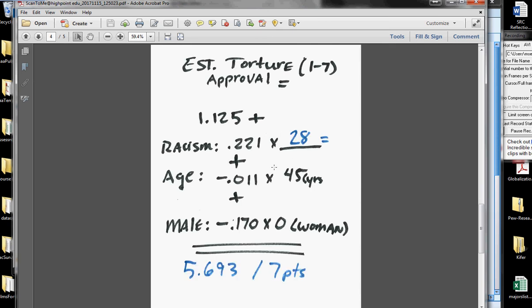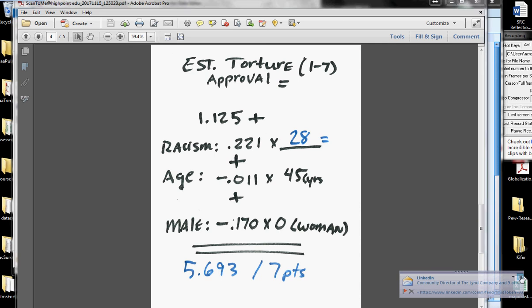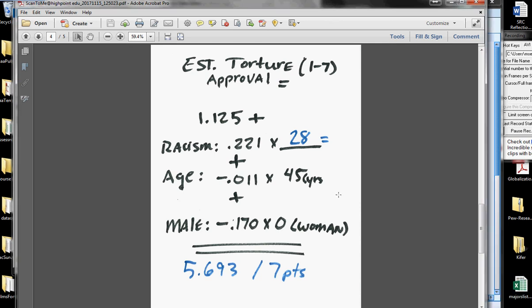So in the first example here, let's assume that you've got somebody who had the highest level possible for racism that you could be scored, 28. So in this case, we're going to multiply this out, and 0.221 times 28 equals, and we do the math all the way down, and we would get to 5.693. And I'll show you a little more math here in a second.